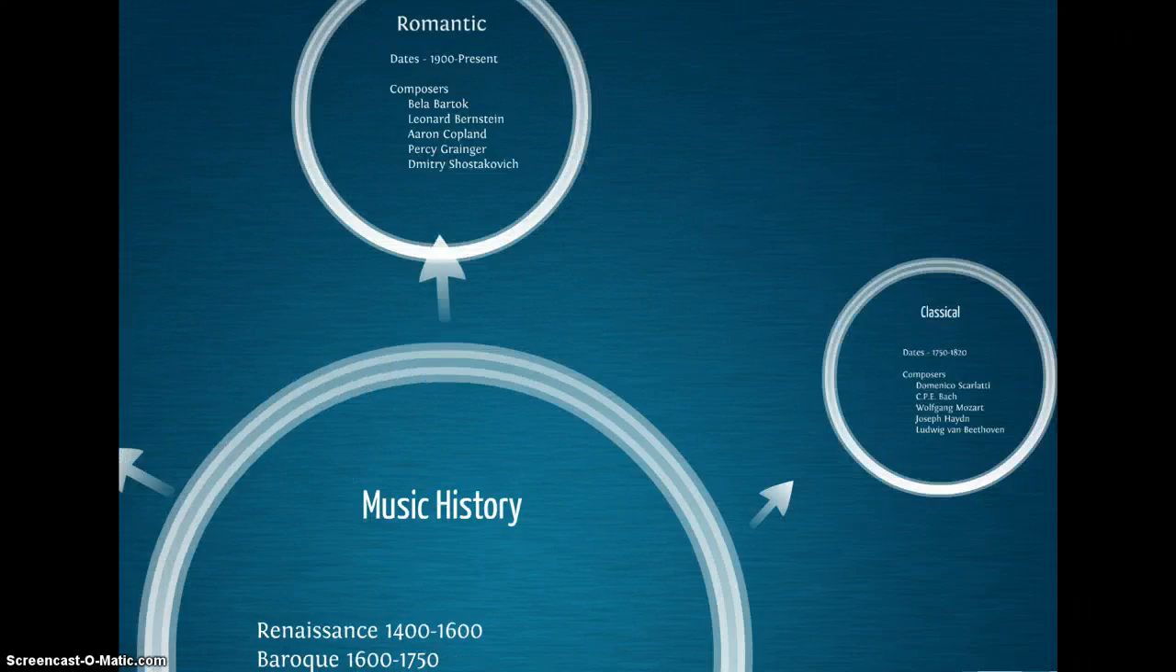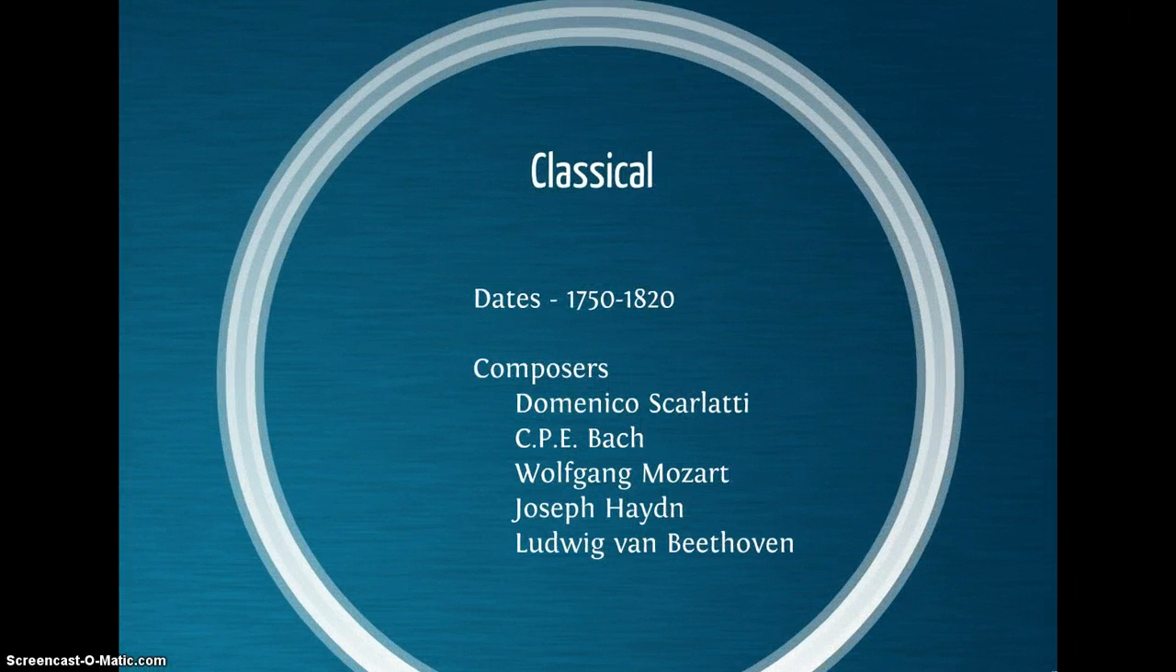The next period of music is the classical period, from the 1750s to the 1820s. As you can see, I've listed one of J.S. Bach's sons, C.P.E. Carl Philipp Emanuel Bach, as a main composer, as he was in the very early classical period. And then you can see, we all know Wolfgang Mozart and Beethoven and Haydn, and then of course Scarlatti.